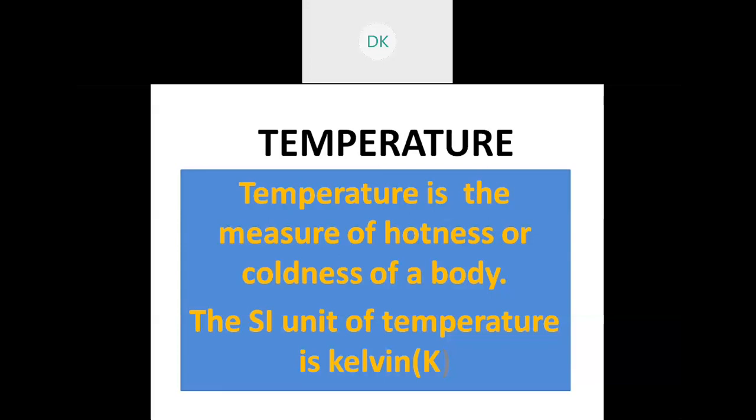Saturated water means the highest value. Pure water becomes zero, melting point becomes zero. That is called absolute zero. Along with that, we can measure the temperature with Celsius and Fahrenheit.